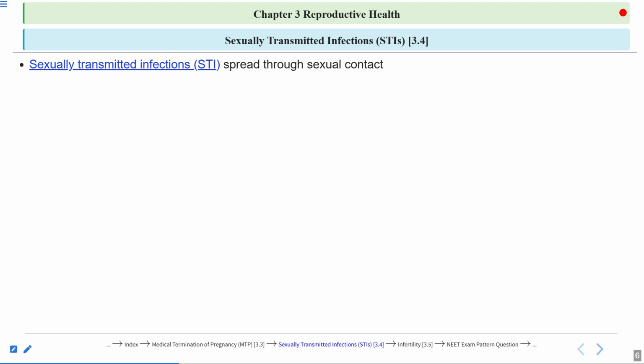Now let's talk about sexually transmitted infections, also known as sexually transmitted diseases. Remember, sexually transmitted diseases are also known as venereal disease. This venereal disease is an older term. These sexually transmitted infections are spread through sexual contact, through sexual intercourse, and through body fluids such as semen and vaginal secretions.